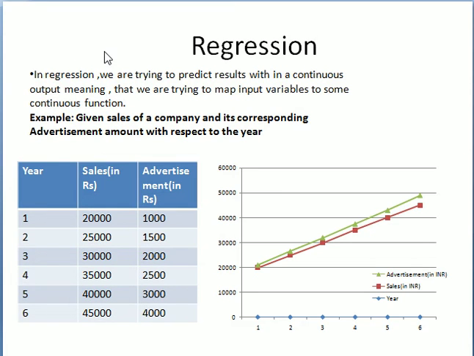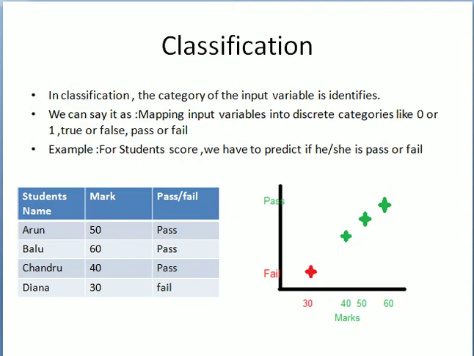So this is regression. If you have some data in your hand and you are going to predict something, then you can use regression. So classification. Where do you use classification? Classification, on the other hand, is finding the category of the input. So if you want to categorize the input, then you can go for classification. In more academic terms, it is mapping input variables into discrete categories.